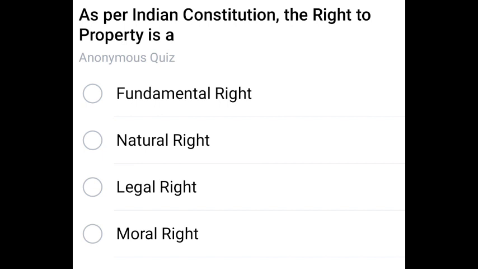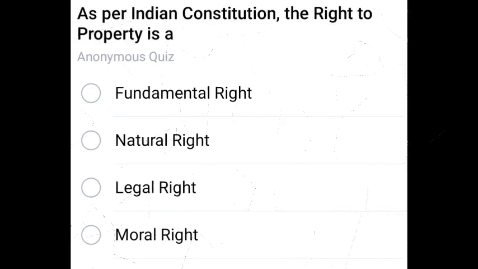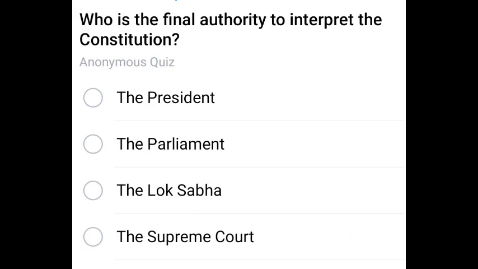As per Indian Constitution, the right to property is a dash. According to our Indian Constitution, right to property is what? The correct answer is legal right. We have a legal power to have a property.